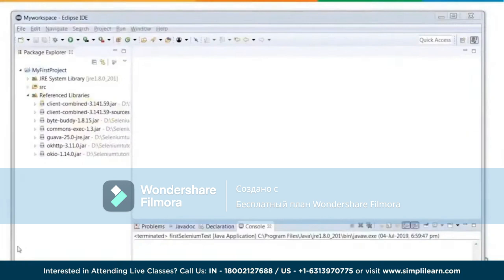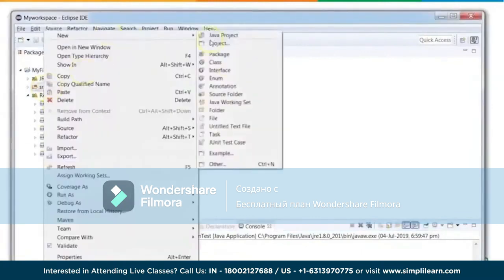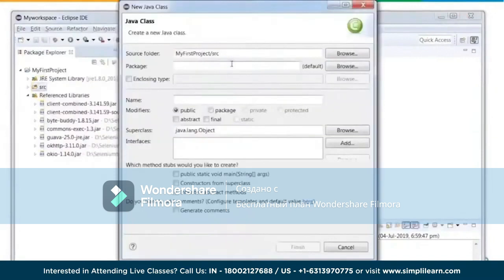Alright, now let's test our installation by writing a small Selenium test script. For that, I'll go to the source folder, right click, New, and I'll say Java Class. Let's name this, say, FirstSeleniumTest, and I will select public static void main and click on Finish.